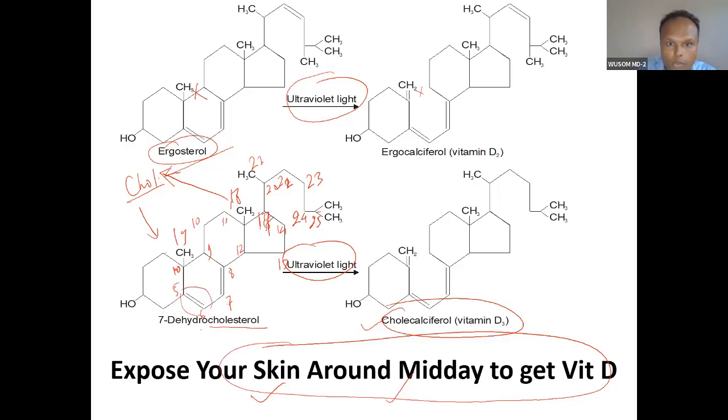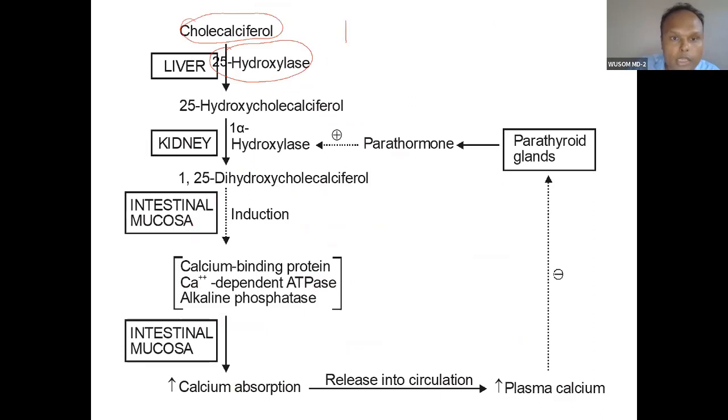So hydroxylation will happen on the side chain, not on the main chain. The second hydroxylation will happen at the side chain, at the 25 position. Then the last hydroxylation will happen at the ring. So remember that. This 25 hydroxylation happens in liver.